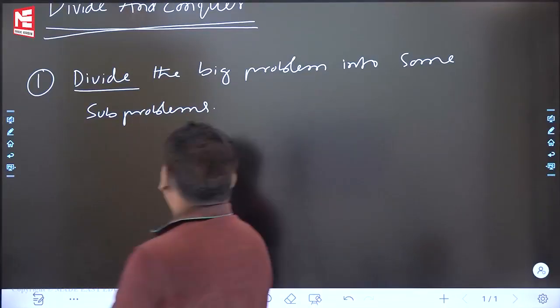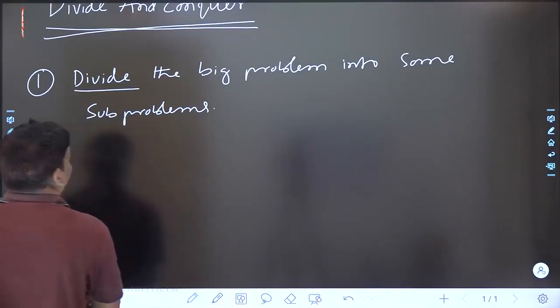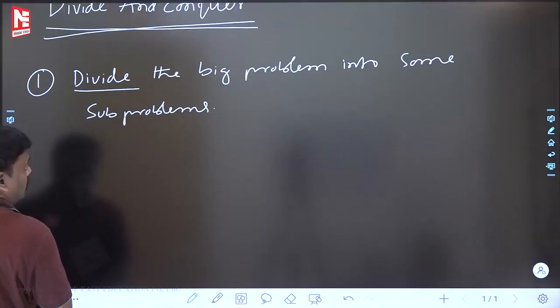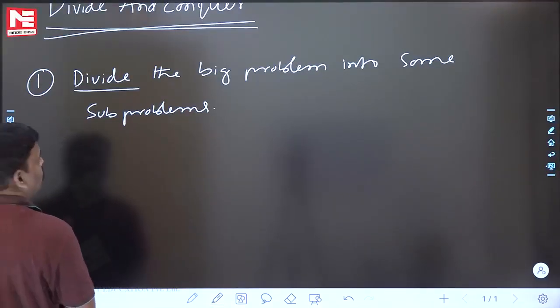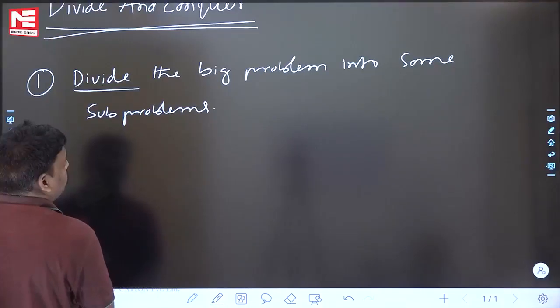So let's see this one. The first step in the divide and conquer designing technique is to take the problem and ask: are you a big problem or a small problem?